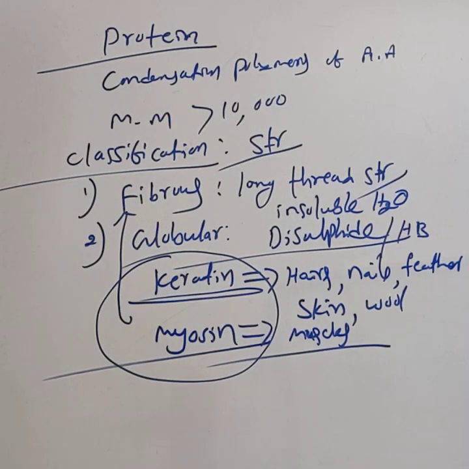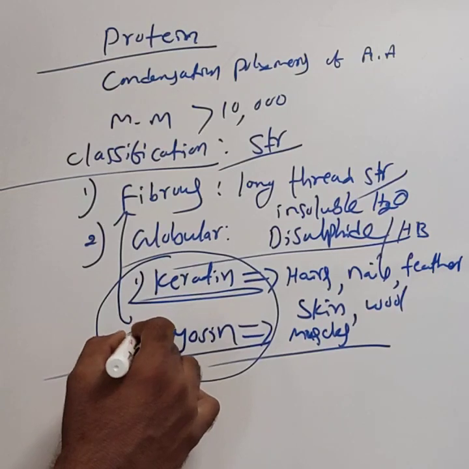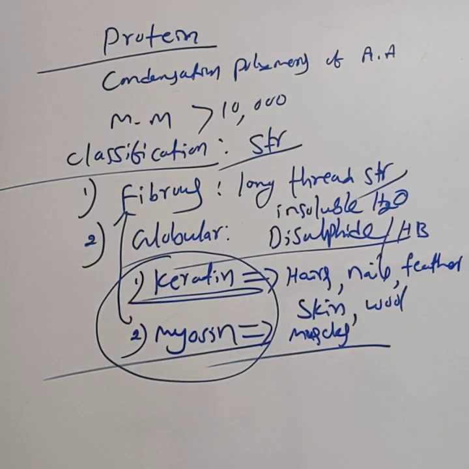The definition of fibrous proteins: they have long thread-like structures, insoluble in water, and the chains are held together by disulfide or hydrogen bonds. Examples for fibrous proteins are keratin, present in hair, nail, feather, skin and wool, and the second example is myosin, mainly present in the muscles.